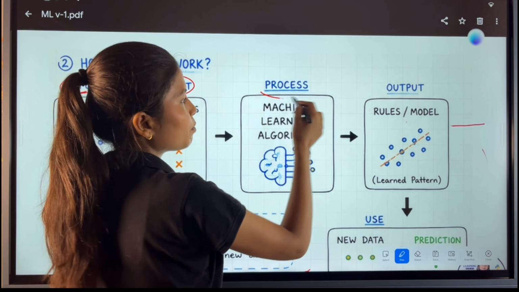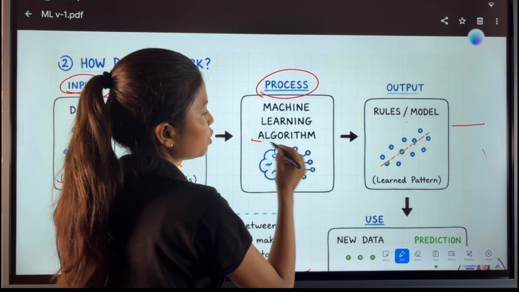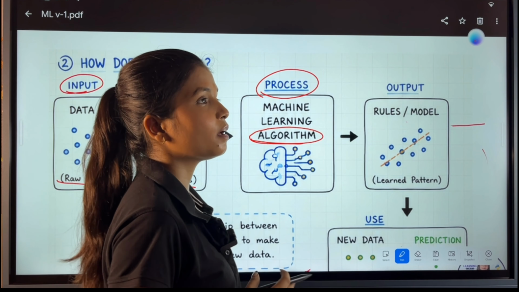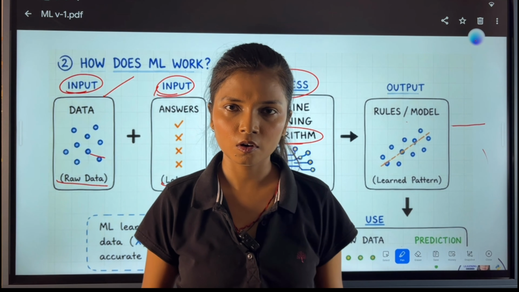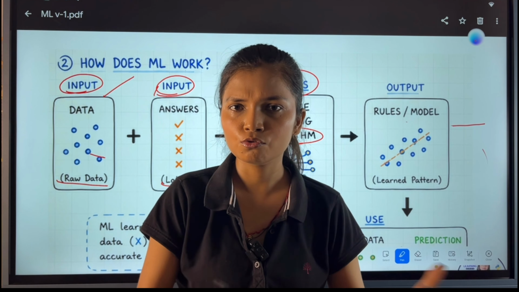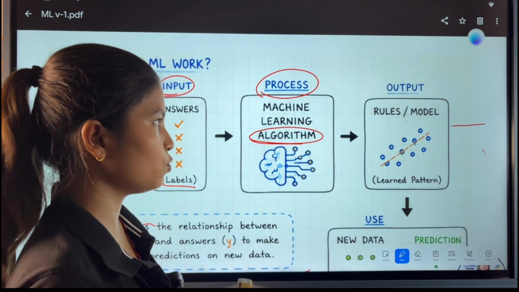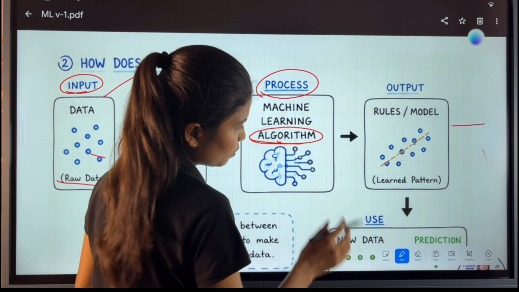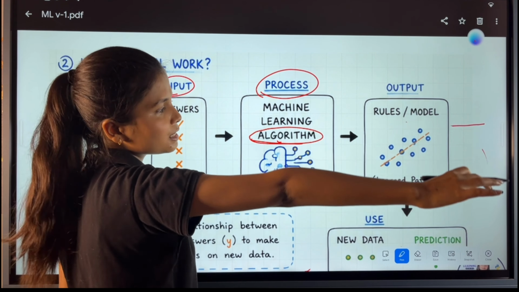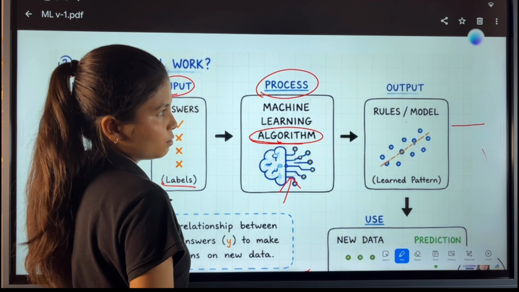Now next comes the process. What happens behind the process? We use an algorithm. You might have heard about data structures and algorithms, right? We write a set of rules, we have a set of rules to apply. But in machine learning, we use Python libraries to create algorithms. We will talk about this in the whole series, how you can create different types of algorithms in models.